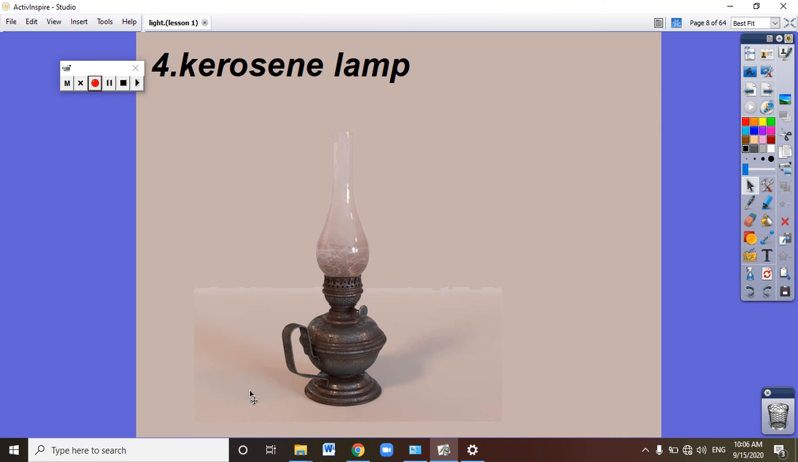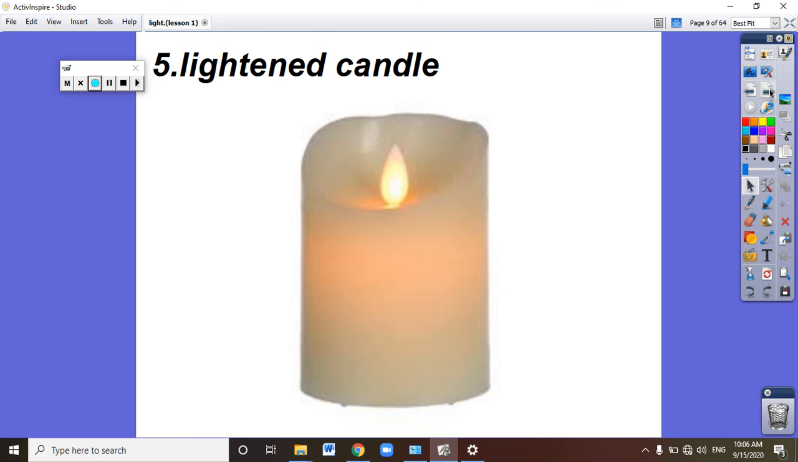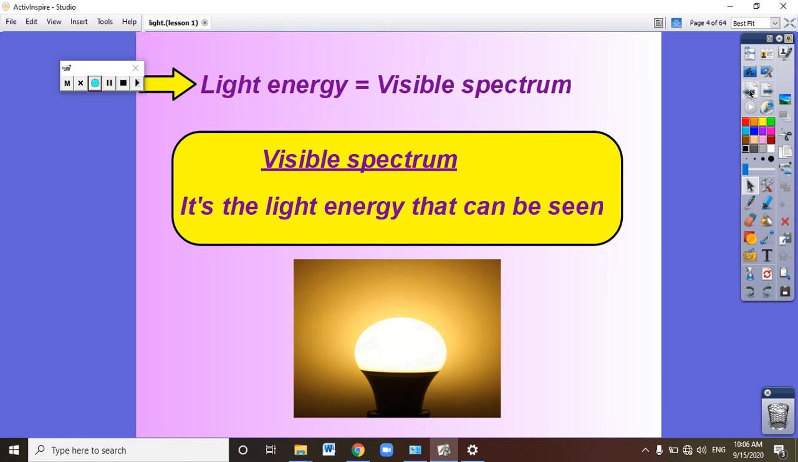Can you see this lamp? It's a very old lamp. People used to use this kerosene lamp before the invention of electricity. There was no electricity in the old ages, so people used the kerosene lamp to light their houses. And the candle.